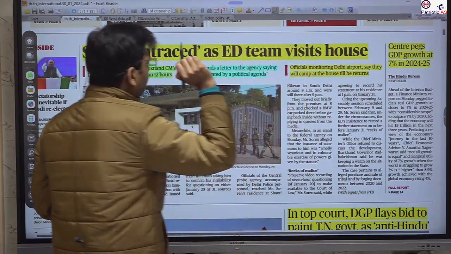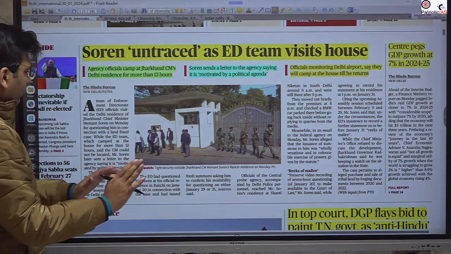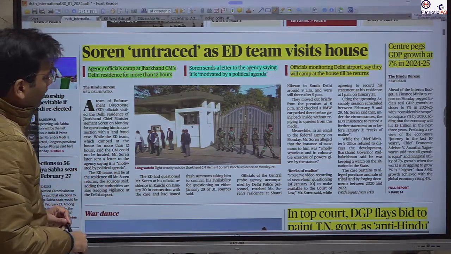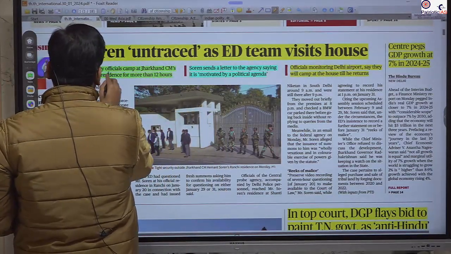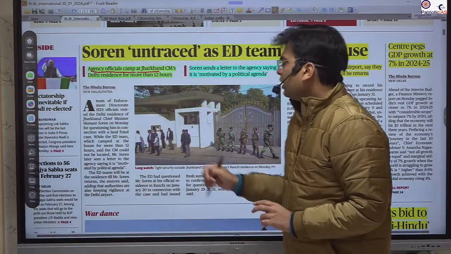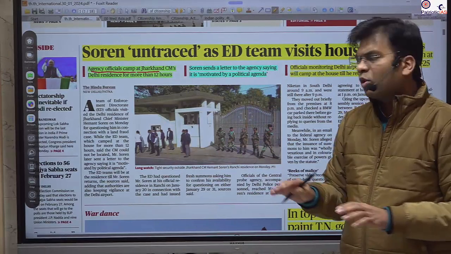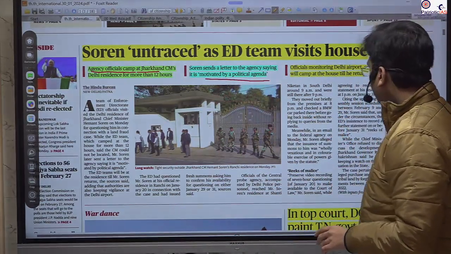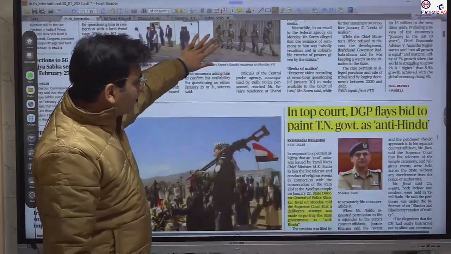Here we have seen that there is a tussle between the Center and the state, and the opposition party has alleged a misuse of the ED. This is news that agency officials camped at the Jharkhand CM's house. Then Soren sent a letter to the agency saying that this case is motivated by a political agenda. So this is all, and we don't have any relevance for the UPSC.